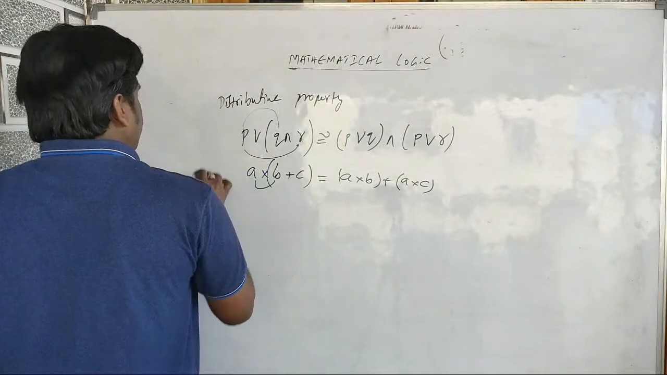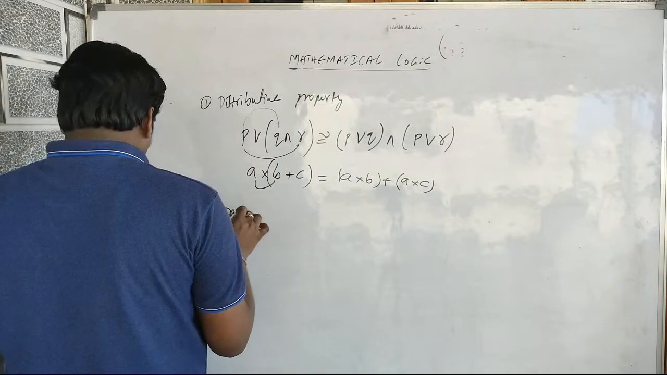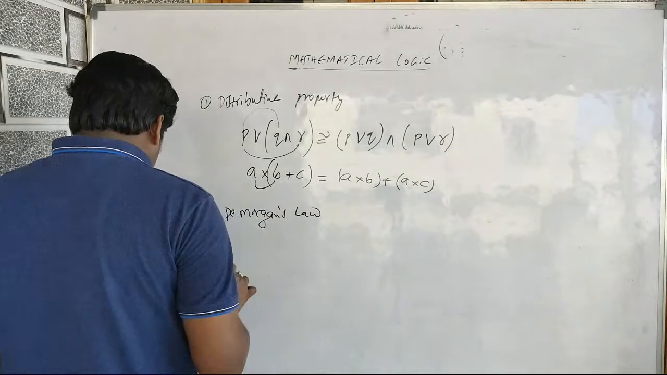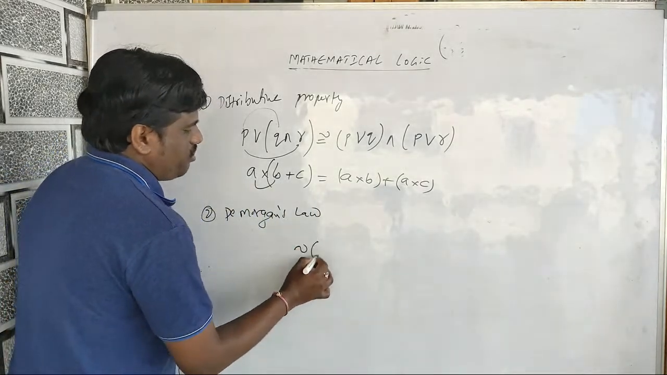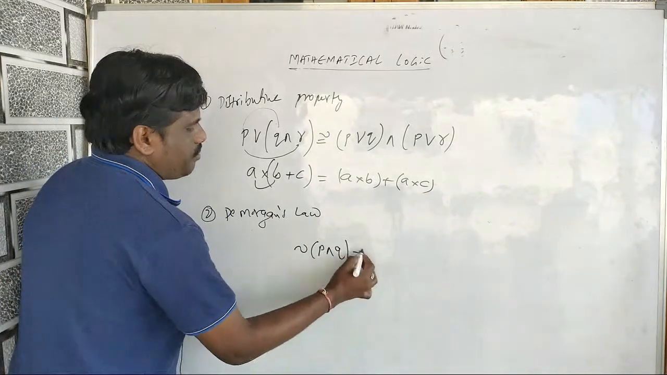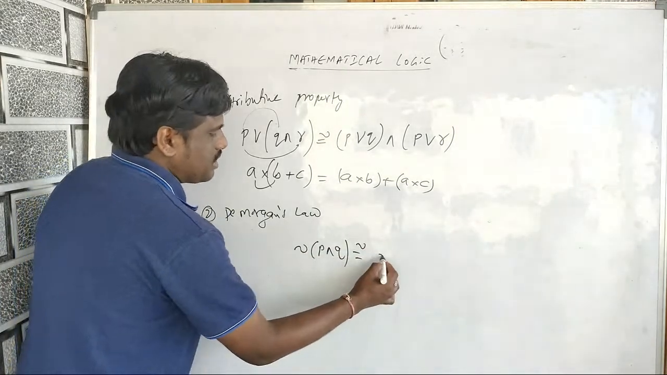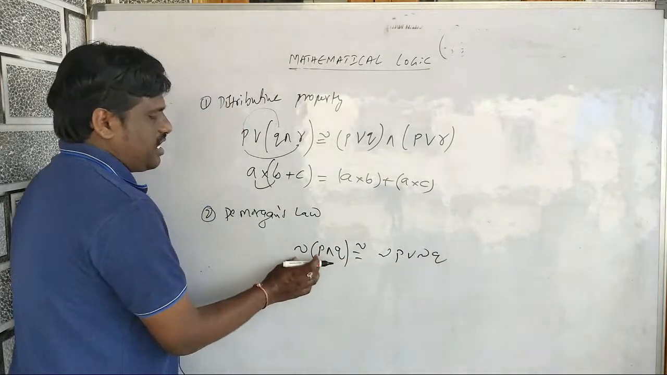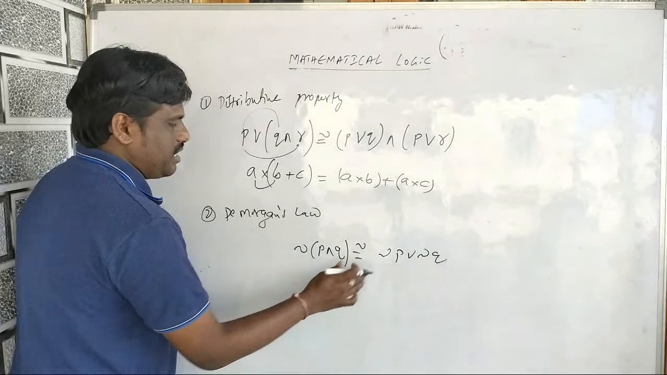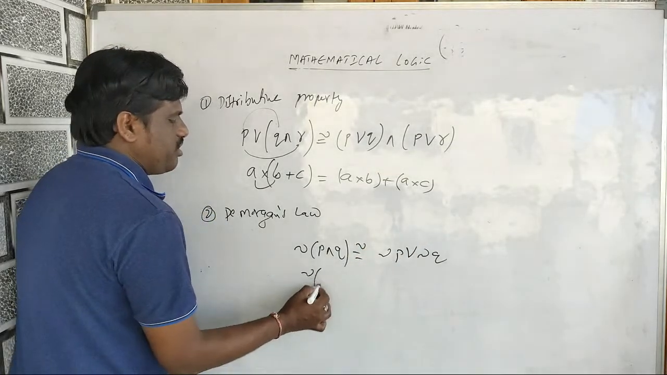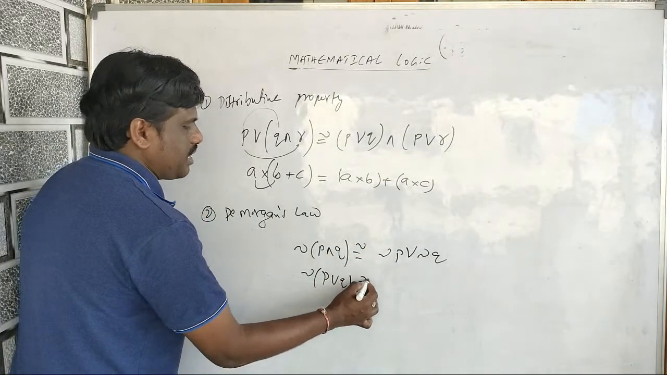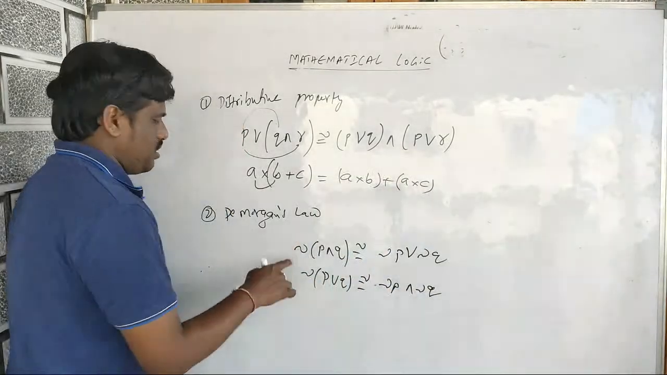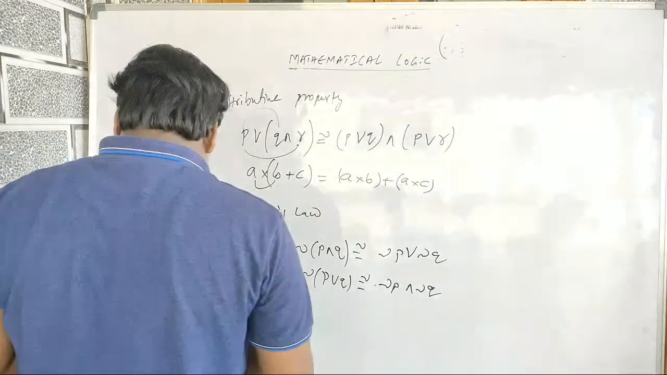Then the second, which is most important, is De Morgan's law. What does De Morgan's law say? These are important properties. Negation of (P and Q) can be written as negation P or negation Q. And negation of (P or Q) can be written as negation P and negation Q. These are called De Morgan's laws.